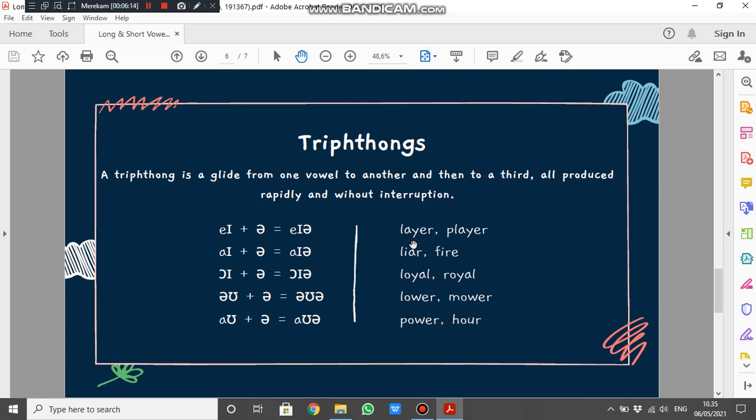And how to write it? Layer, how to write it? Well, you can see on the left side, A plus E. So you can practice it, layer, and you can start to write it. Same for player. Next, liar. Same as before, how to pronounce it? Liar, I plus E.